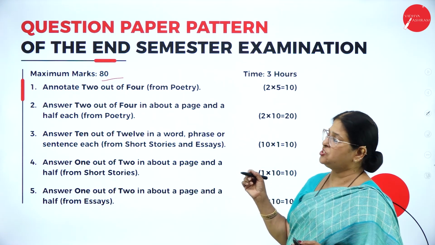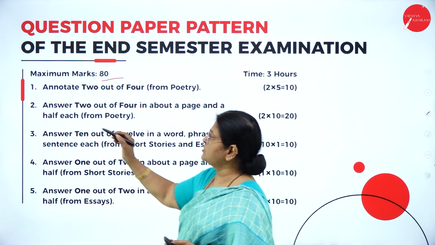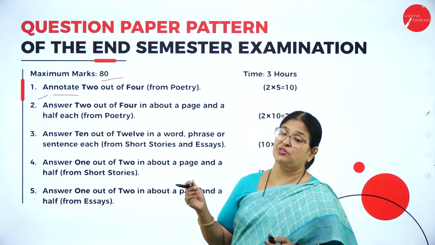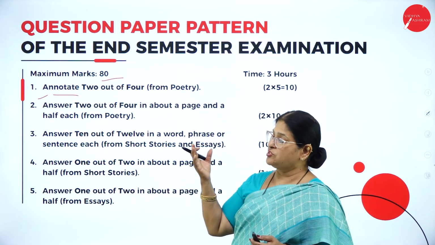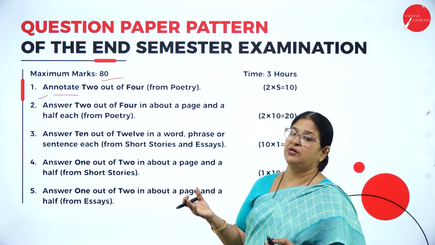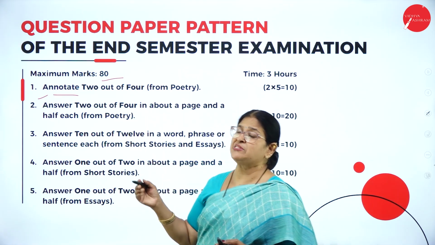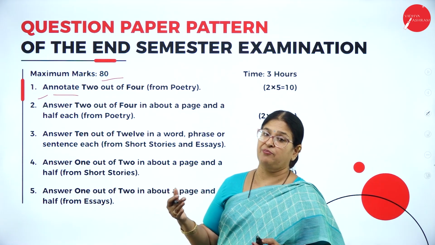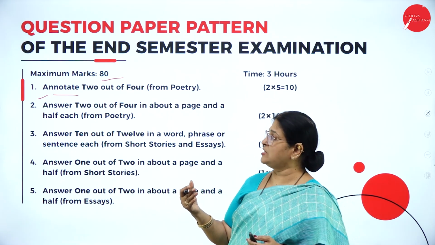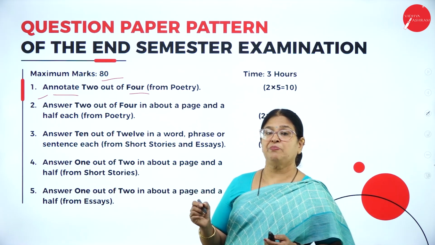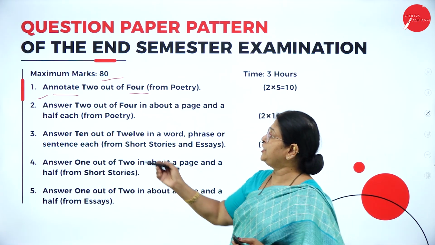So what is the first question that is going to be there for your examination in second sem BCom English? The first and foremost is the annotation, that is the analysis of the poem. The first part, question number 1 of your question paper, is all about the poems, where you have to annotate. Annotate means analyze the lines of the poem which is given to you in the examination, where 4 annotations will be given, but you are supposed to write any 2.